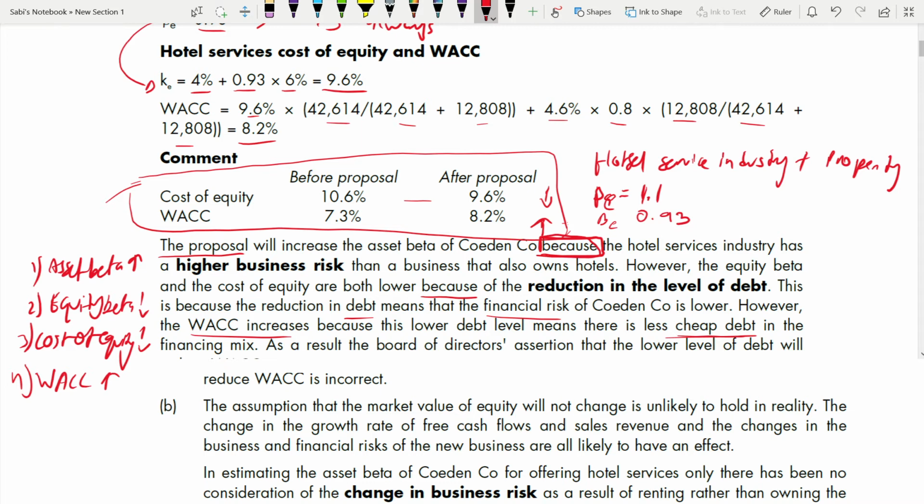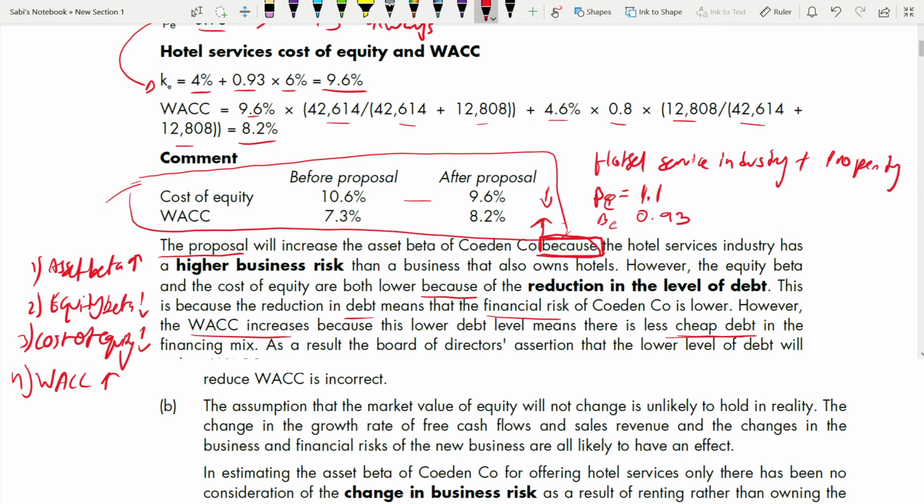Whenever a calculation question comes, you have to be sure that you are also going to get a theory part. You have to explain why that increase is there. For that explanation, you have to understand these points. Most of the time in the question paper, you will see these are the only common points. So you can keep these points in your head.